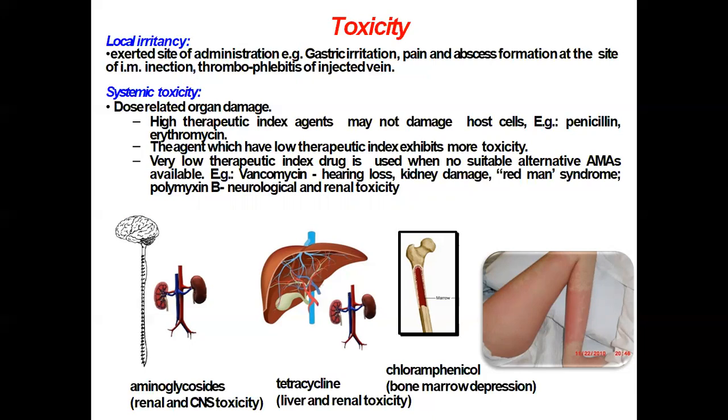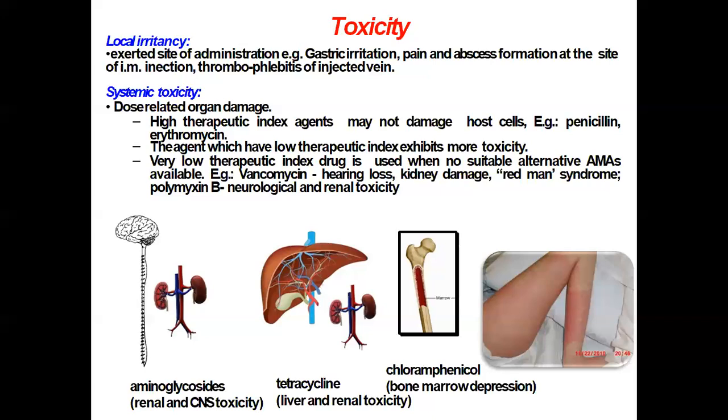It may cause liver toxicity, and that may also cause kidney toxicity. Then another broad spectrum antibiotic like chloramphenicol causes bone marrow depression. Particularly, chloramphenicol when given in children causes gray baby syndrome.